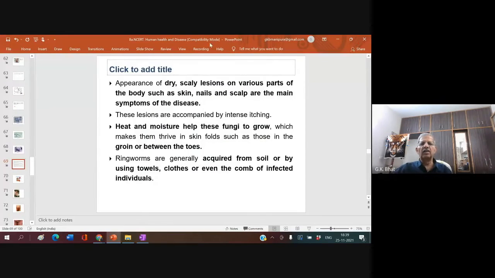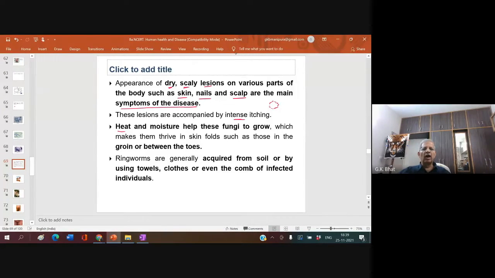Appearance of dry, scaly lesions on various parts of the body, such as the skin, nails, and scalp, are the main symptoms of the disease. These lesions are accompanied by intense itching. Whenever one suffers from ringworm, there will be horrible itching, and gradually, wherever you have itched, you see a mark like this, round like that. That's why it is called ringworm.